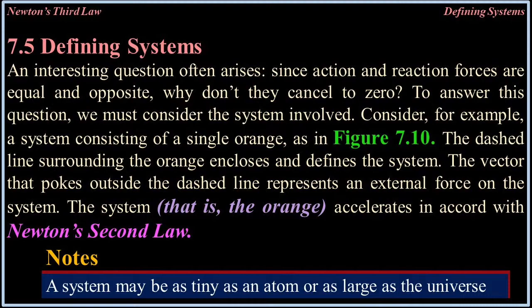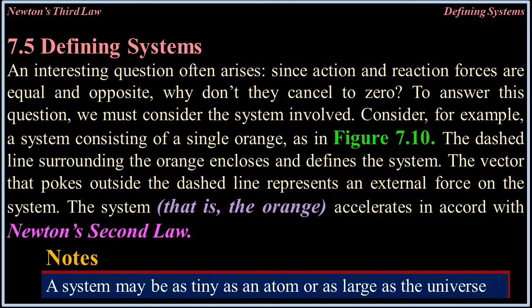Consider, for example, a system consisting of a single orange, as in figure 7.10. The dashed line surrounding the orange encloses and defines the system. The vector that pokes outside the dashed line represents an external force on the system. The system, that is, the orange, accelerates in accord with Newton's second law.